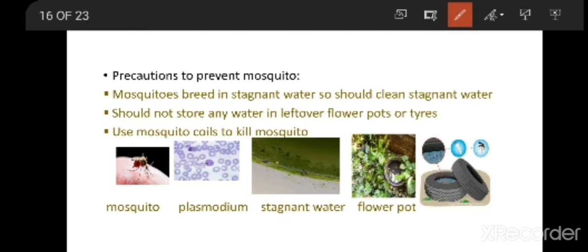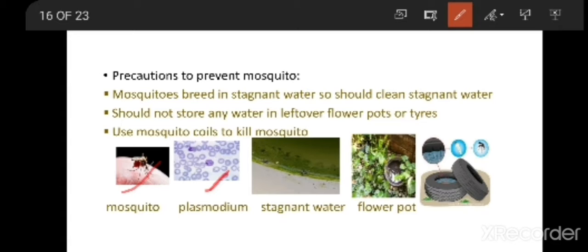If you see here, this is the female Anopheles mosquito. Inside its body, the microorganism called plasmodium will be present. When the female Anopheles mosquito comes to suck blood from human beings and bites a human being, it is going to enter this plasmodium into our body, which causes malaria.